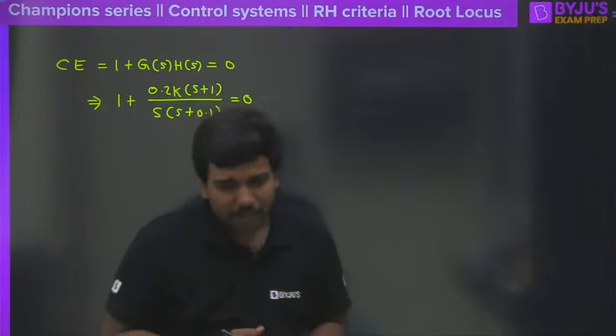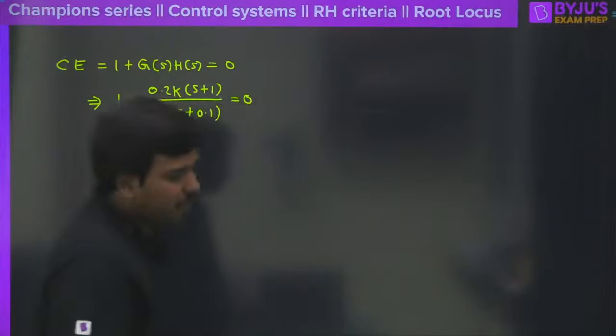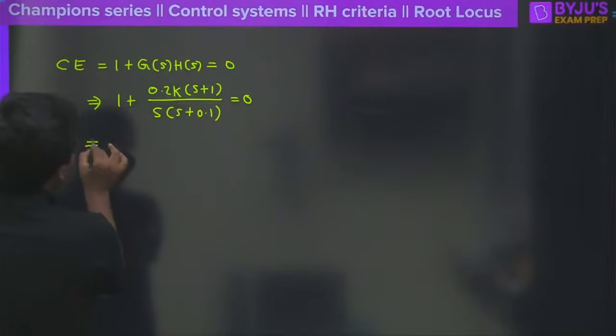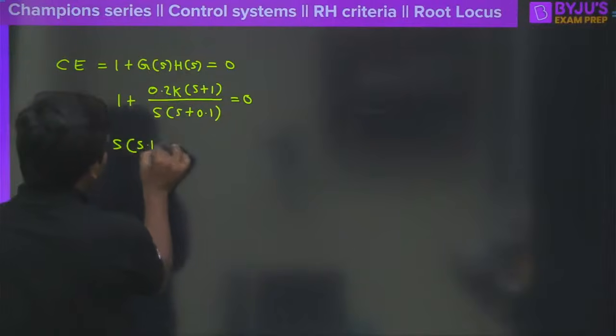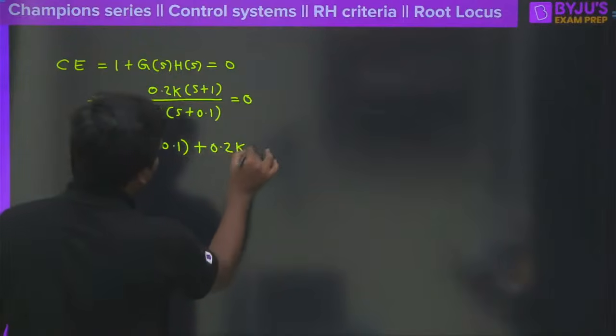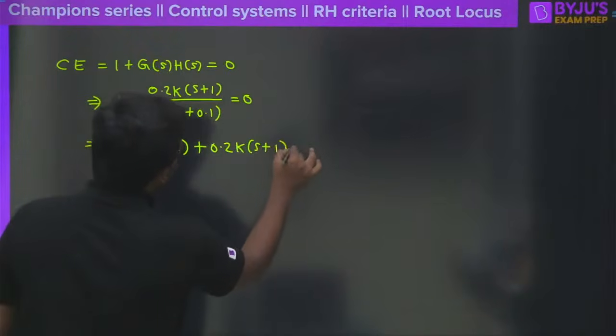No one has given the answer up to now. Please let me know what is the answer here. What is the range of K where the system is stable? It is a simple question. I expected the answer, but no one has given it, so I should consider this a good question. Okay. So it is equal to 0.